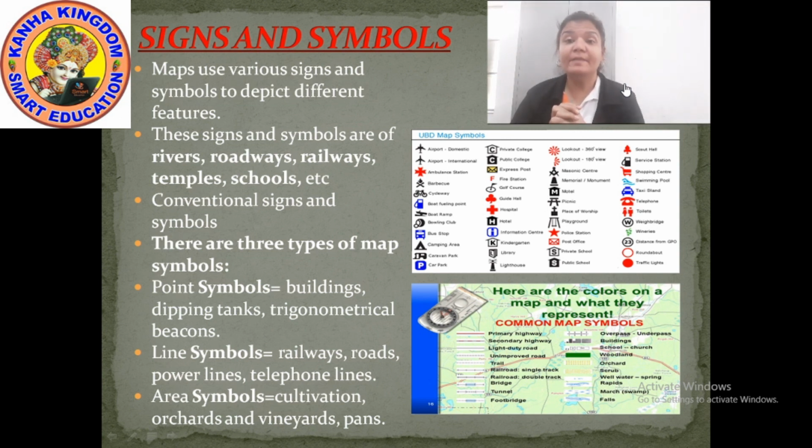Now if you see a symbol of a K on the map, K indicates that it is a kindergarten. Kindergarten means it is a school, but for small kids. Such kinds of symbols, you should know which symbol indicates what. If there is a traffic light on the map, how would you come to know?